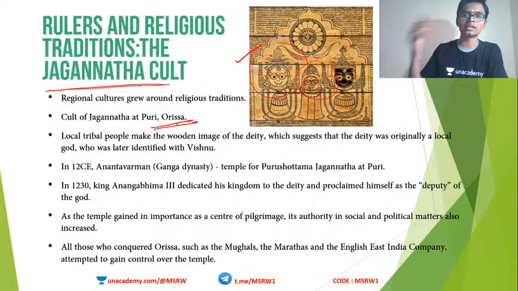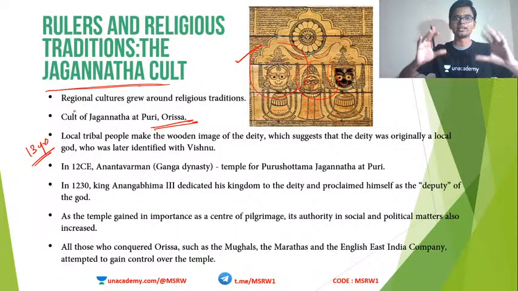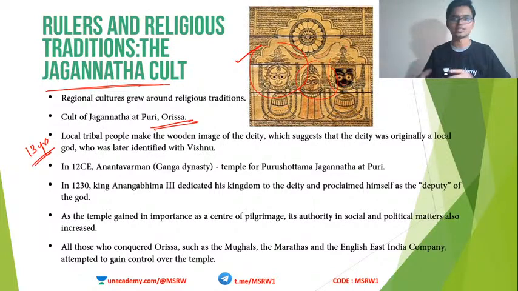The Puri Jagannatha temple, a very world famous temple. This also emerged based on some of the regional local cultures. Even now we have a festival every 13 years where the statue of the deity in the temple is changed.